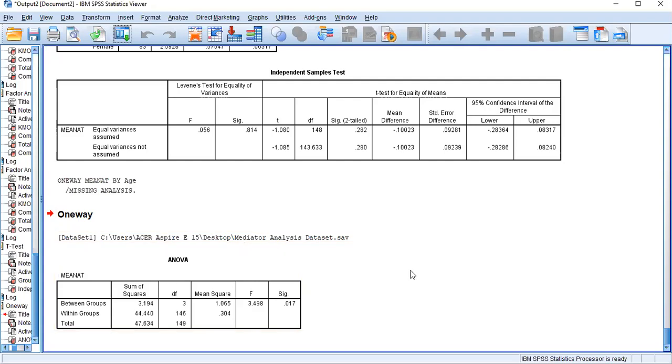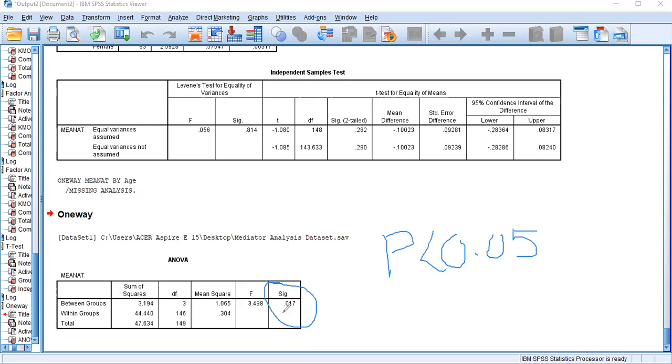Again, you can see the sig value. You don't need to worry about any other values. Since your sig value is less than 0.05, because it is 0.017, it is less than 0.05, then you can say that yes, there is a difference in mean intention with respect to the age level.